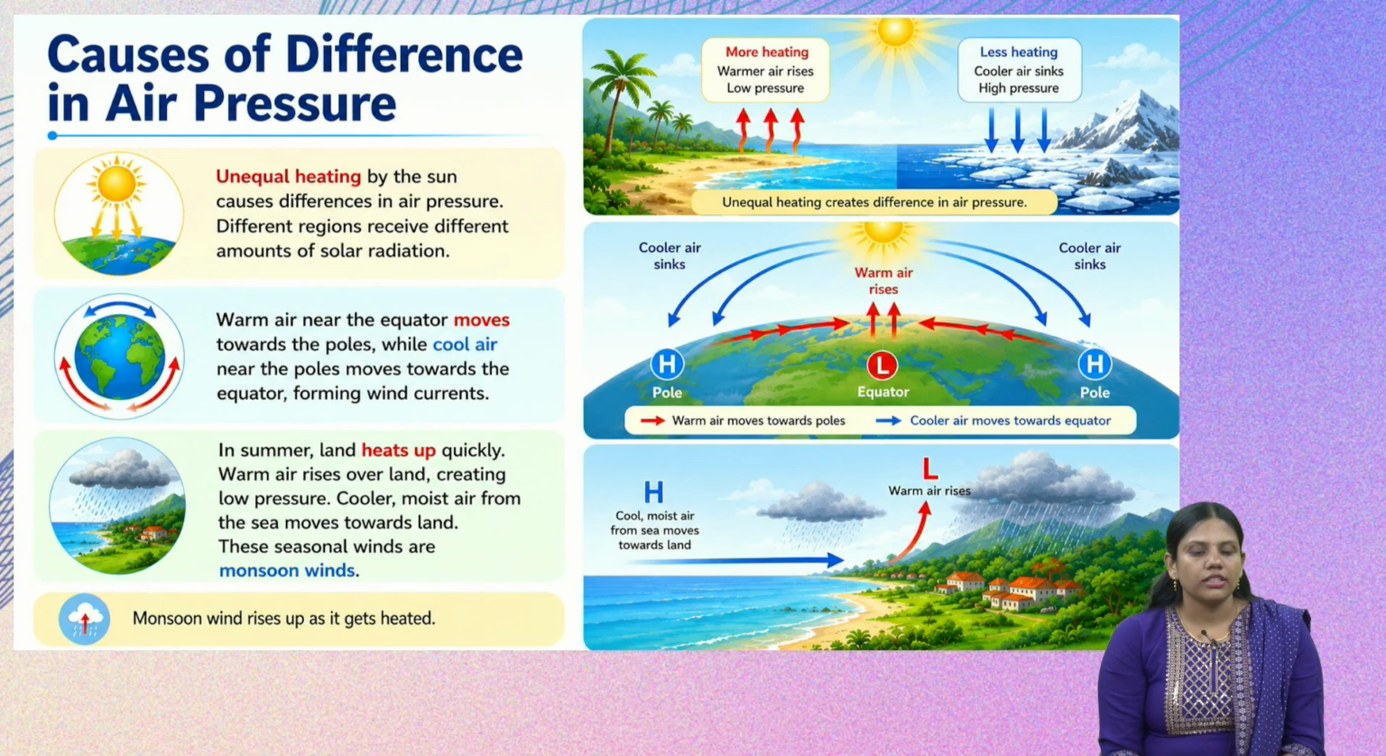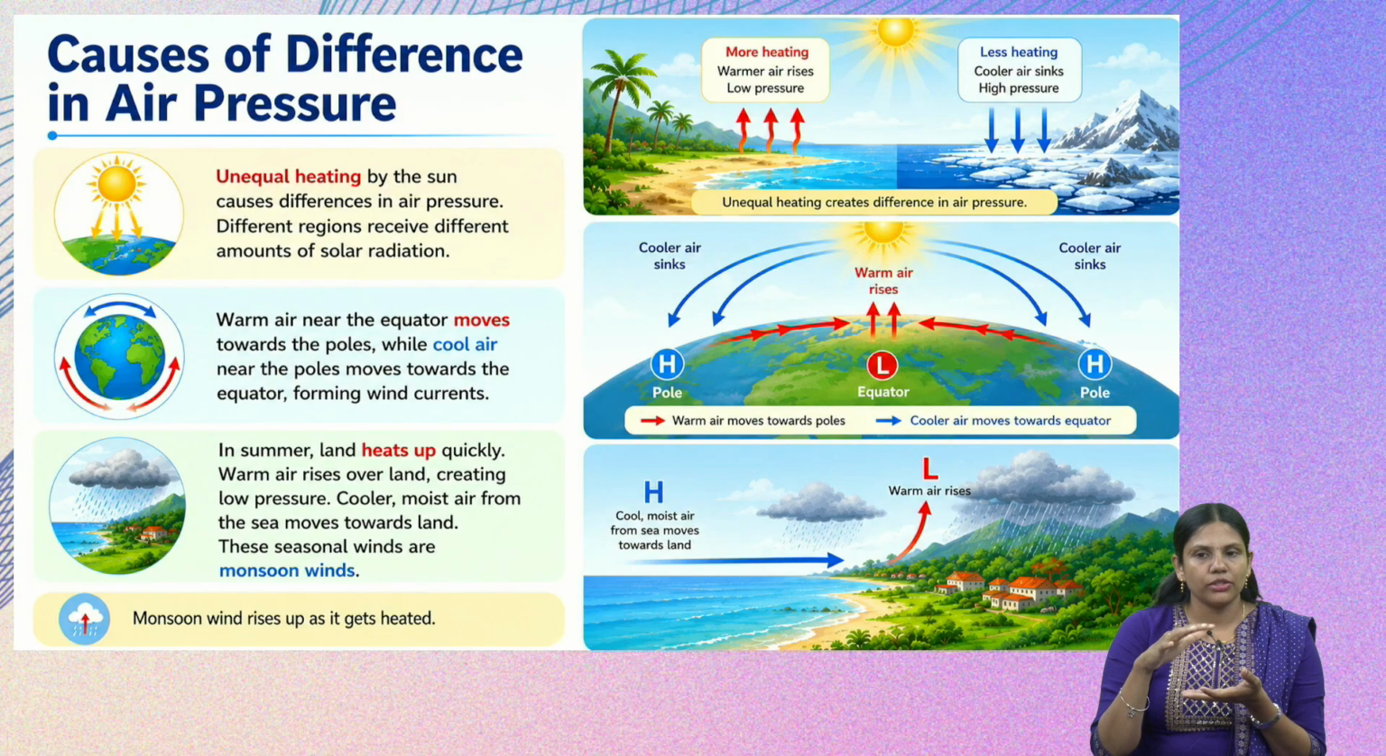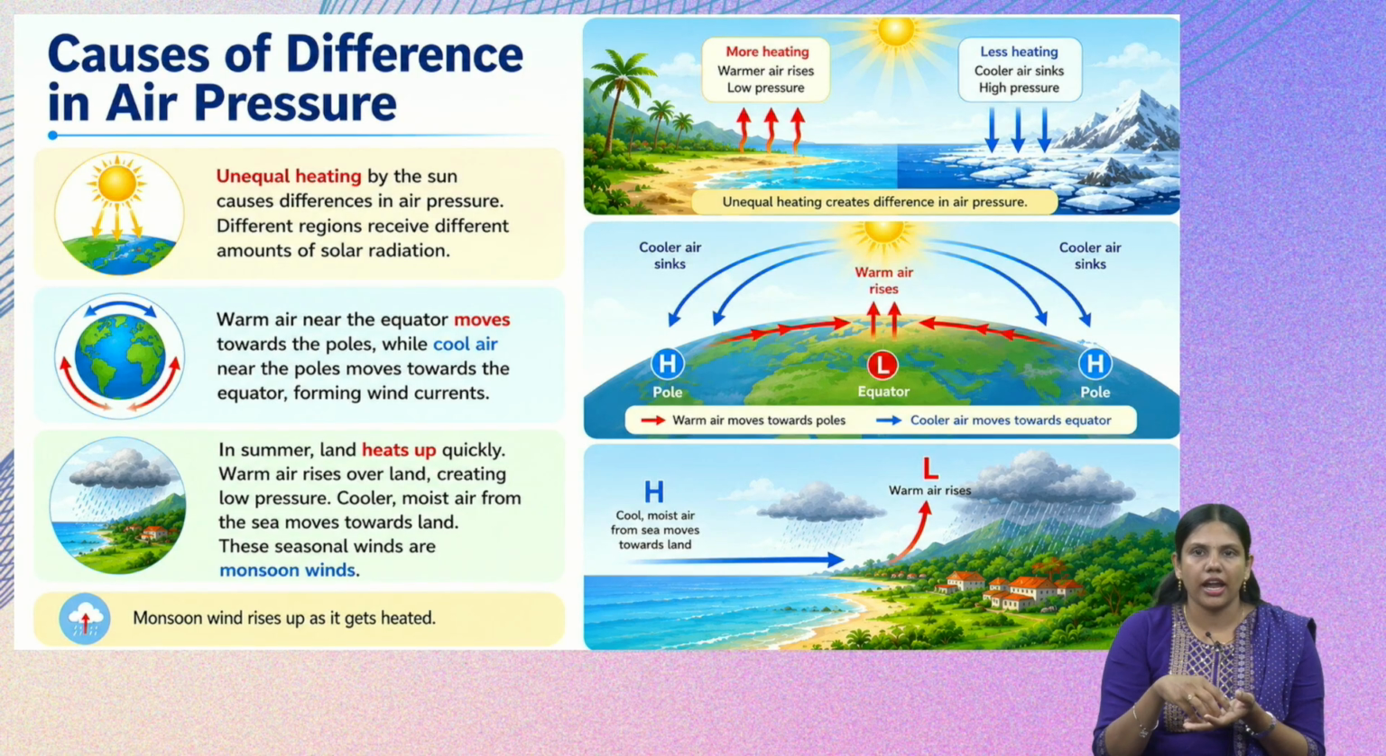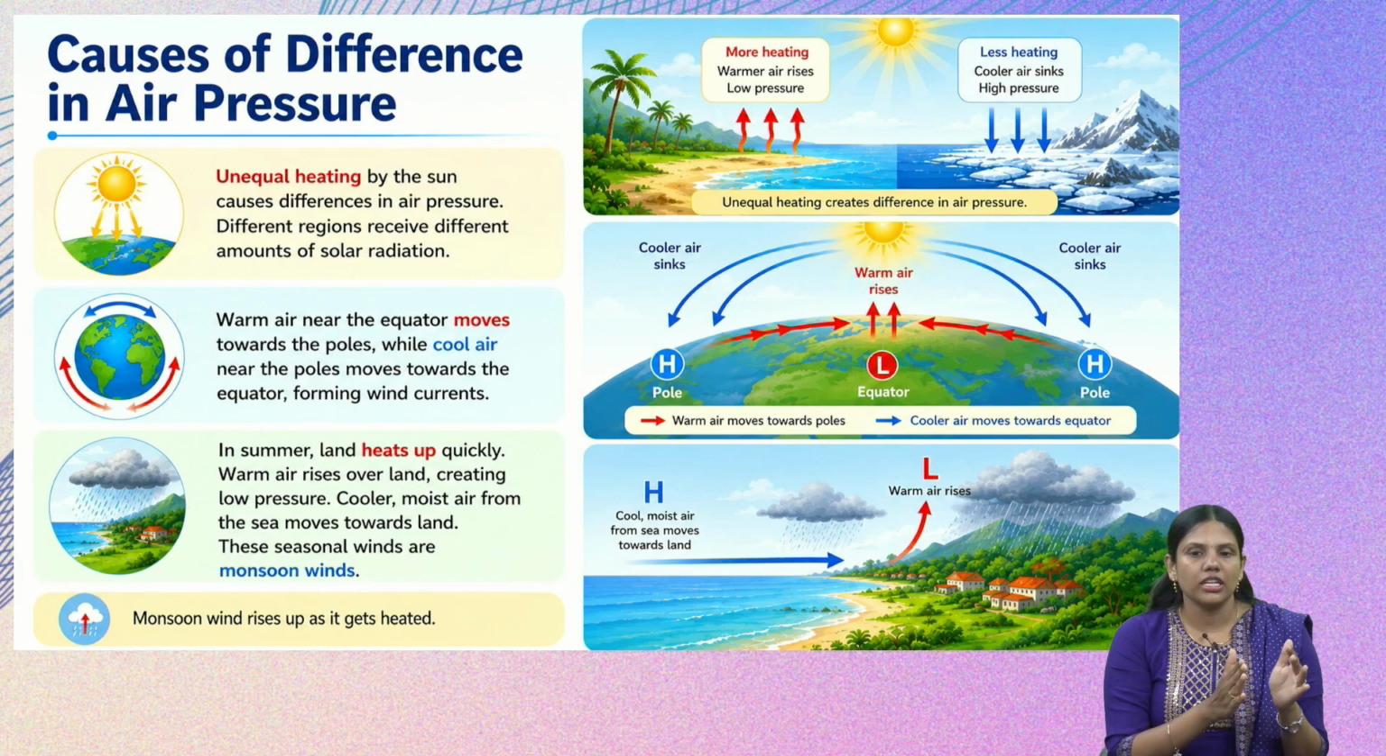Next, in the summer the land heats up quickly. That means what will happen to the air upon the land? It warms up quickly, and as we know the warmer air rises up, creating a low pressure area on the land. On the other side, near the sea, the water will not be heated quickly, so the air above the water also will not get heated quickly. So there will be a high pressure on the sea, but a low pressure on the land.